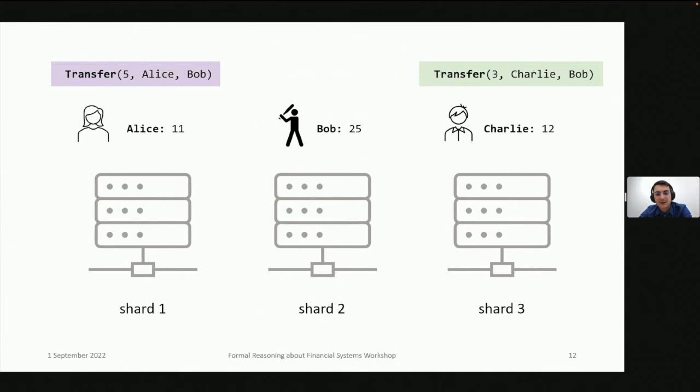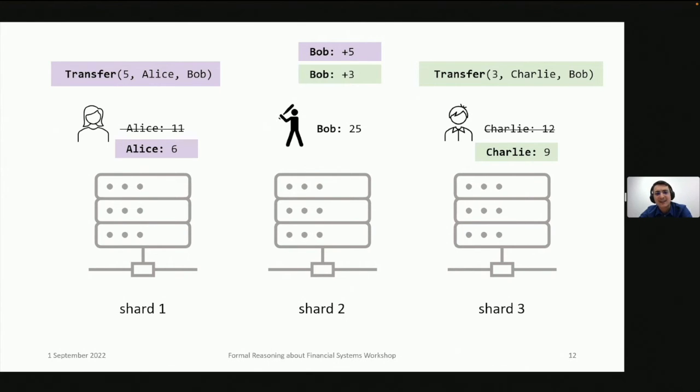Concretely, the effect is to set Alice's balance to 6, set Charlie's balance to 9, and these effects commute because they touch different portions of the state, and add 5 to Bob's balance, and add 3 to Bob's balance. And these effects commute because they express a commutative operation.